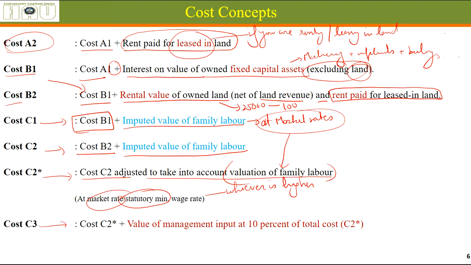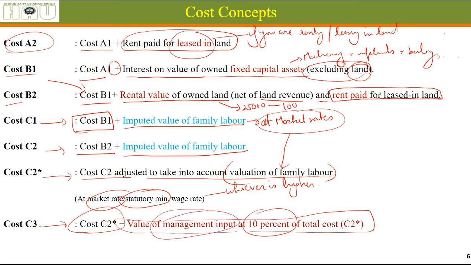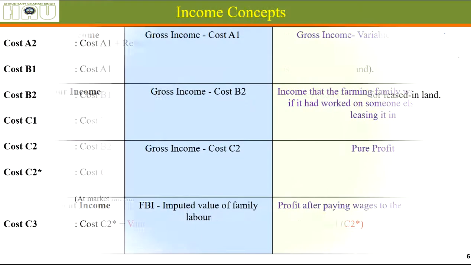Cost C3 includes C2 plus value of management at 10% of the total cost. Why? I just told you why we include the cost of management at 10% of the C2, because the person who is managing everything is able to employ his mind somewhere else and earn some money.